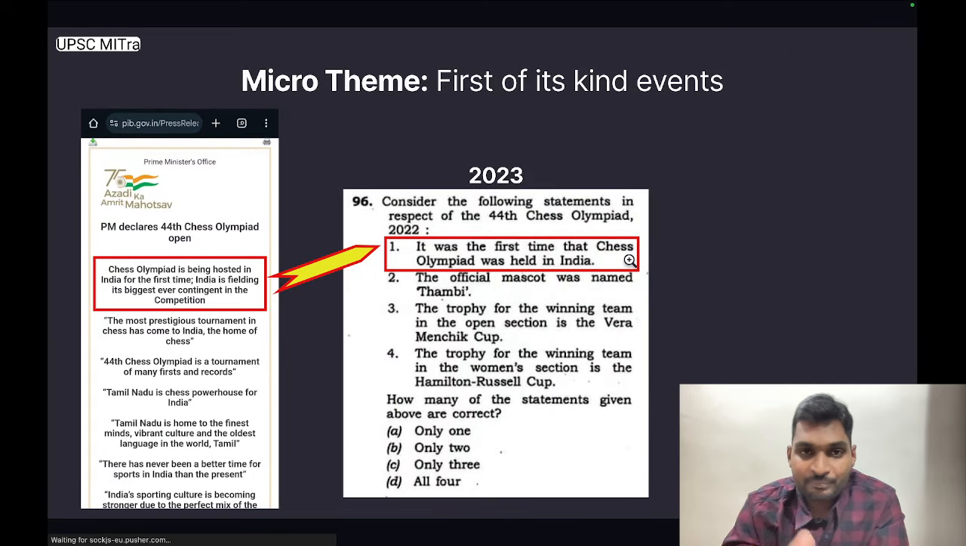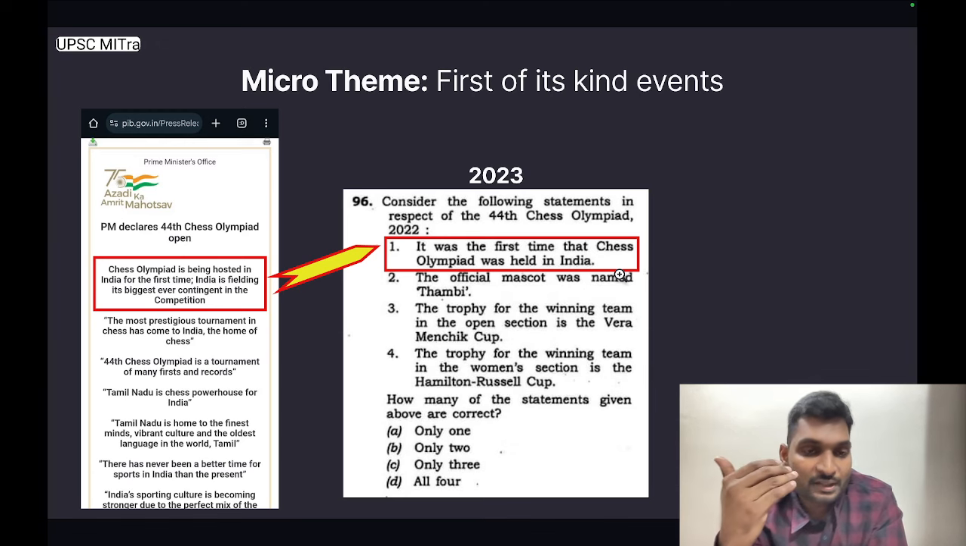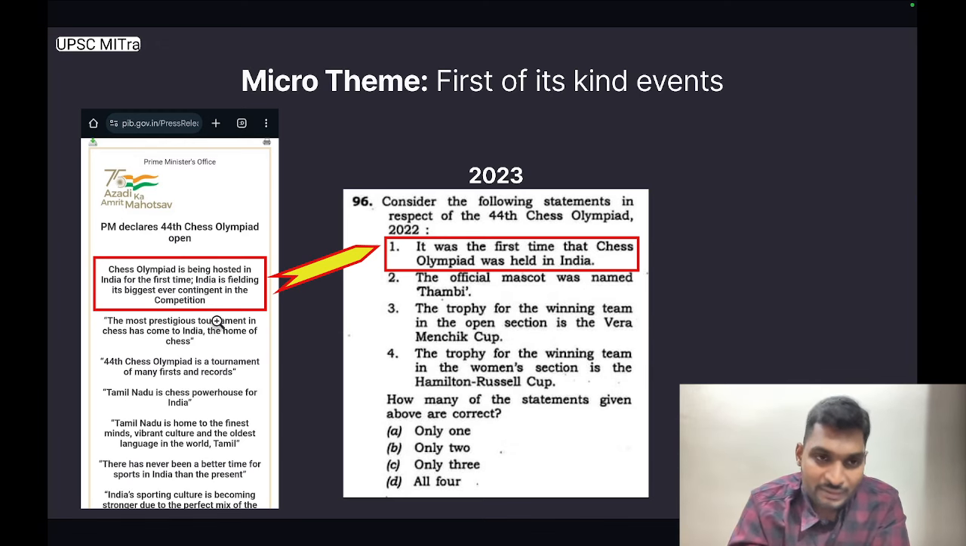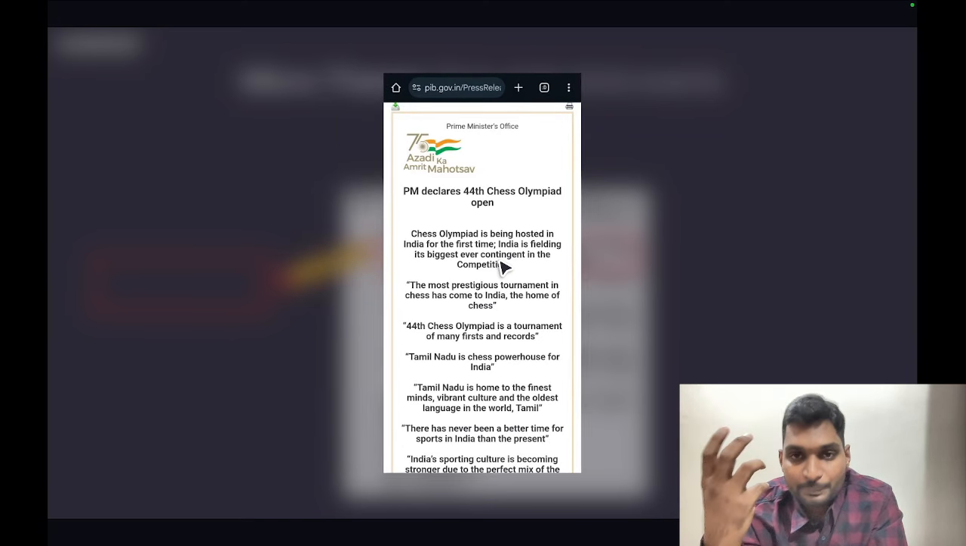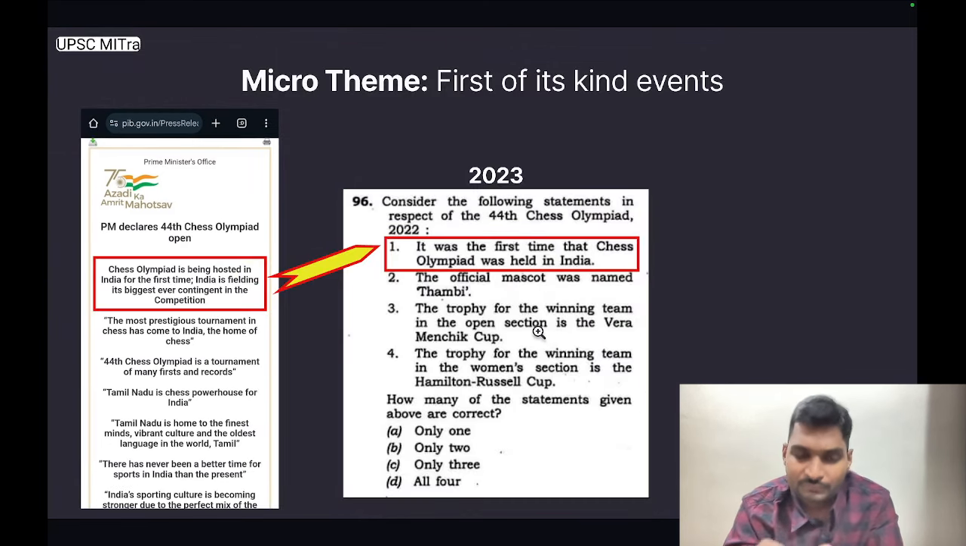The next micro theme is instances that are first of its kind. So for example, India was the first country to reach Mars in its maiden attempt. Similarly, this release is from the Prime Minister's office. It is titled PM declares 44th Chess Olympiad open. Chess Olympiad is being hosted in India for the first time. For the first time, India is fielding its biggest ever contingent in the competition.